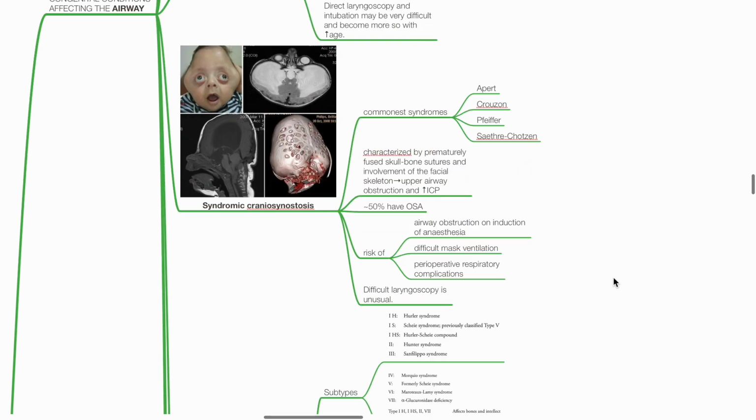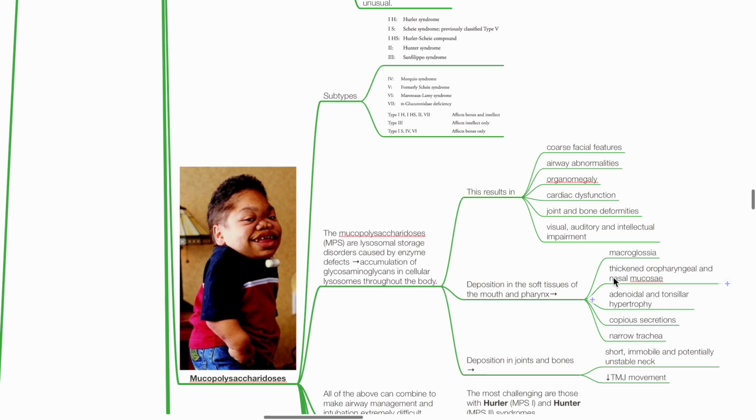Syndromic craniosynostosis. Commonest syndromes include Apert, Crouzon, Pfeiffer and Saethre-Chotzen. These conditions are characterized by prematurely fused skull bone sutures and involvement of the facial skeleton, leading to upper airway obstruction and raised ICP. 50% have OSA. There is increased risk of airway obstruction on induction of anaesthesia, difficult mask ventilation, and perioperative respiratory complications. Difficult laryngoscopy is unusual.